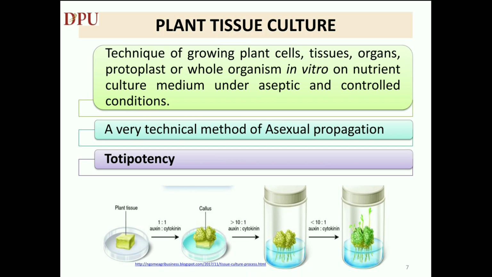Plant tissue culture is a very technical method of asexual propagation. It is a technique of growing plant cells, tissues, organs or protoplast in vitro on a suitable nutrient medium under aseptic and controlled conditions. Plant tissue culture is based on the principle of totipotency, where each and every living cell of a plant is capable of dividing and forming a complete plant.